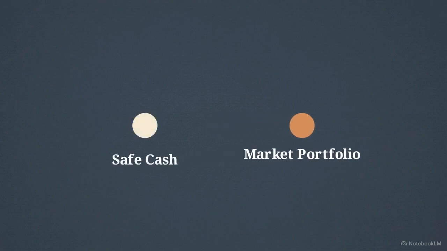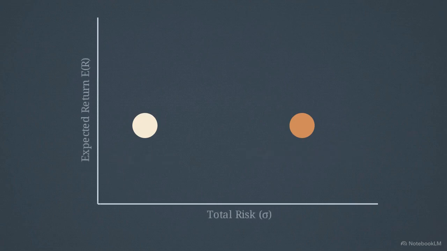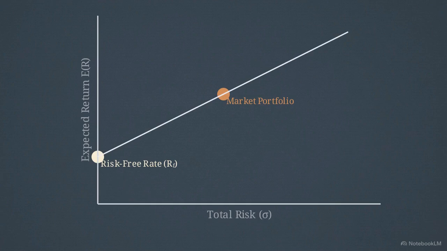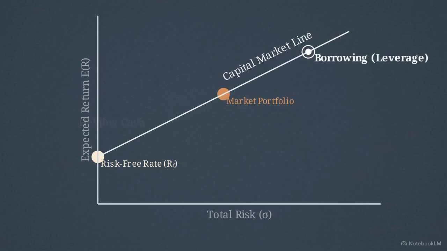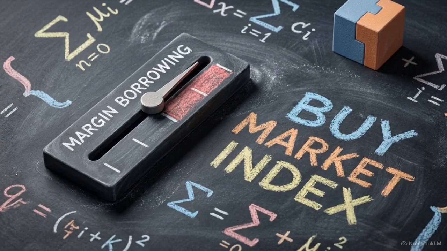This chart plots expected return against total risk. The diagonal path connecting the risk-free rate through the optimal market portfolio is the capital market line. Your risk tolerance dictates your position here. Slide left holding more cash, or right borrowing to buy the market. Under this theory, a rational actor simply buys the market and adjusts their leverage.